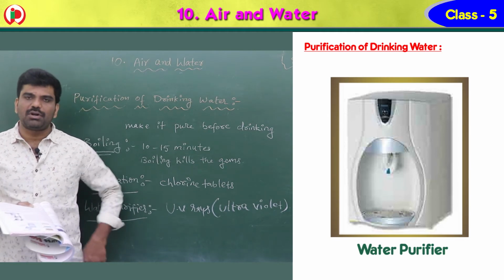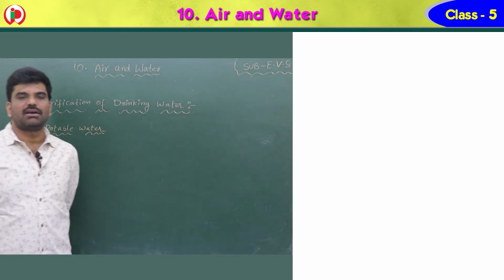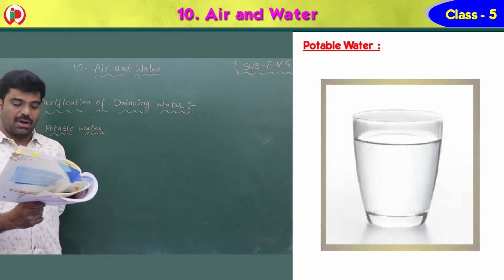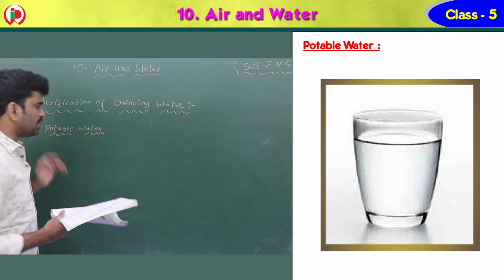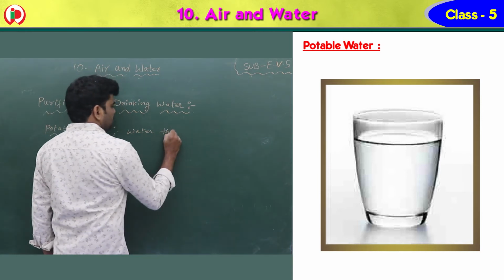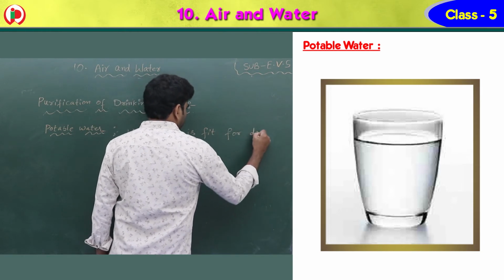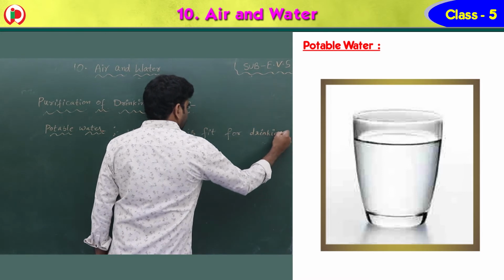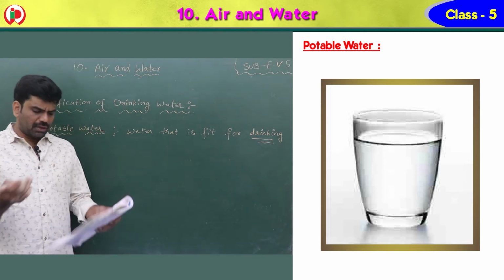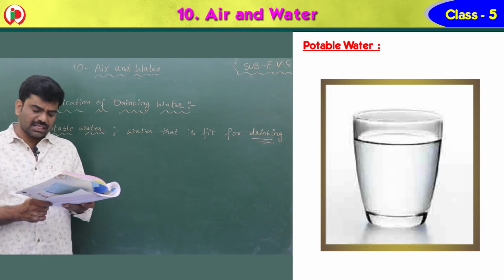Now let's go for the potable water. Children, now let's see the other concept, that is potable water. What is that, children? Potable water. Water that is fit for drinking. That means the water which is used for consumption is called potable water. The water that is fit for drinking is known as potable water.